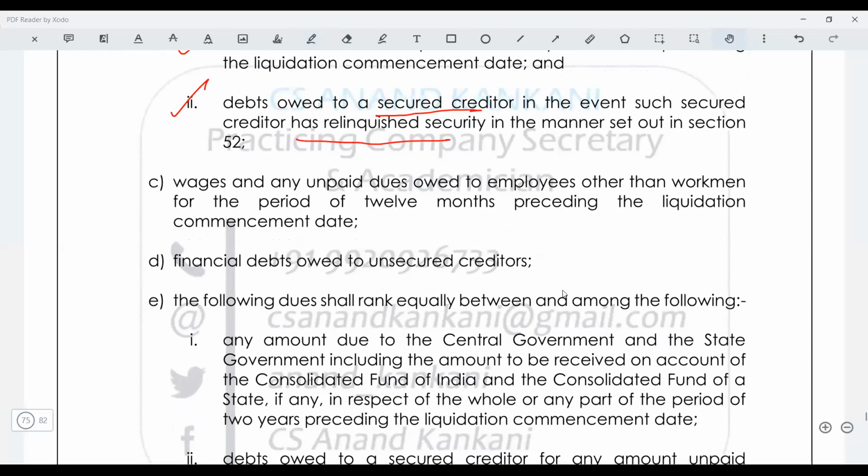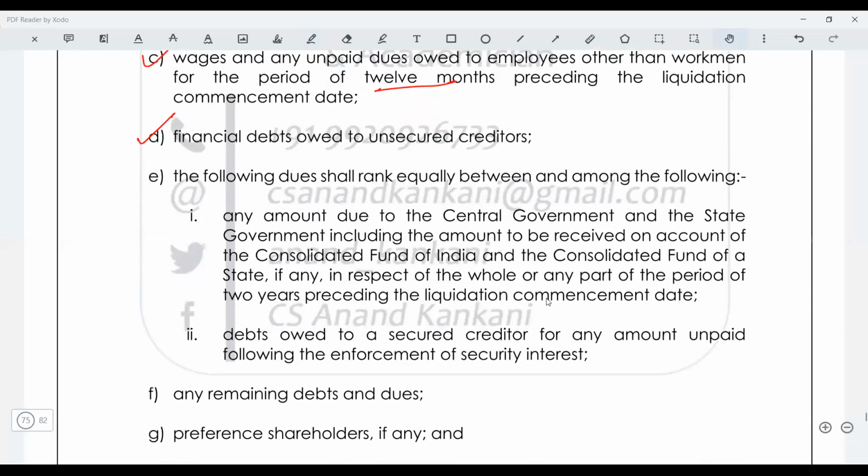Then the wages and salaries for the employees for a period of 12 months. Then the financial debts, which are for the unsecured creditor. Earlier the unsecured creditor was not bifurcated, but now it is financial debts to the unsecured creditor. Thereafter, the debts will be paid to the government and also to the secured creditor who has enforced the security interest and the amount still remains unpaid.